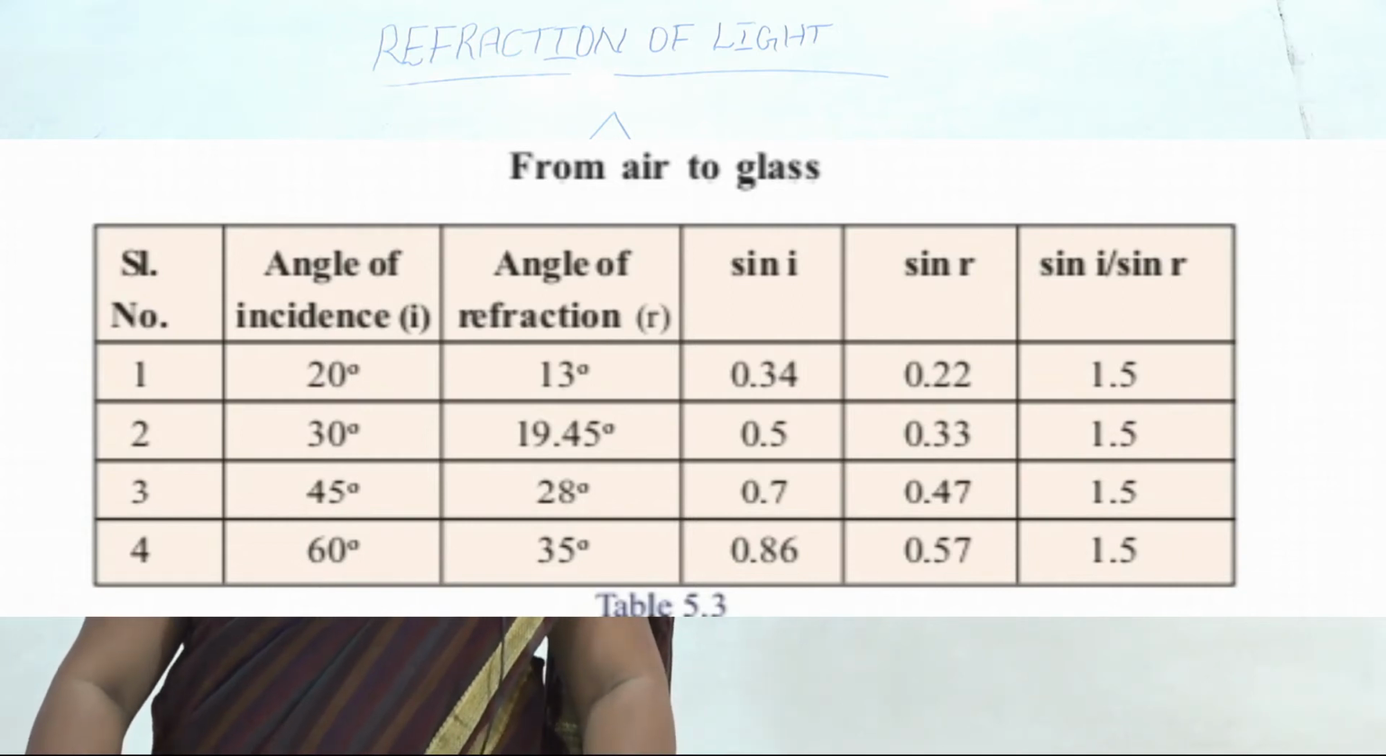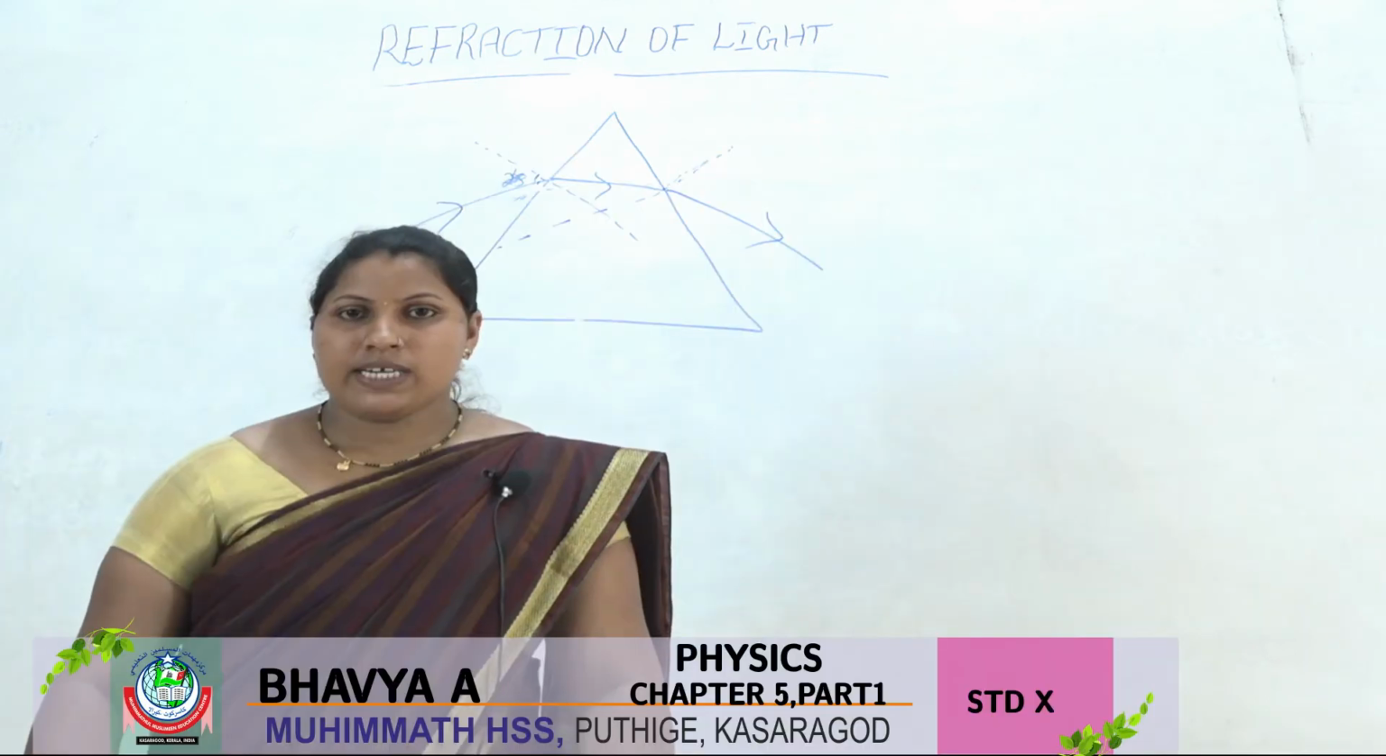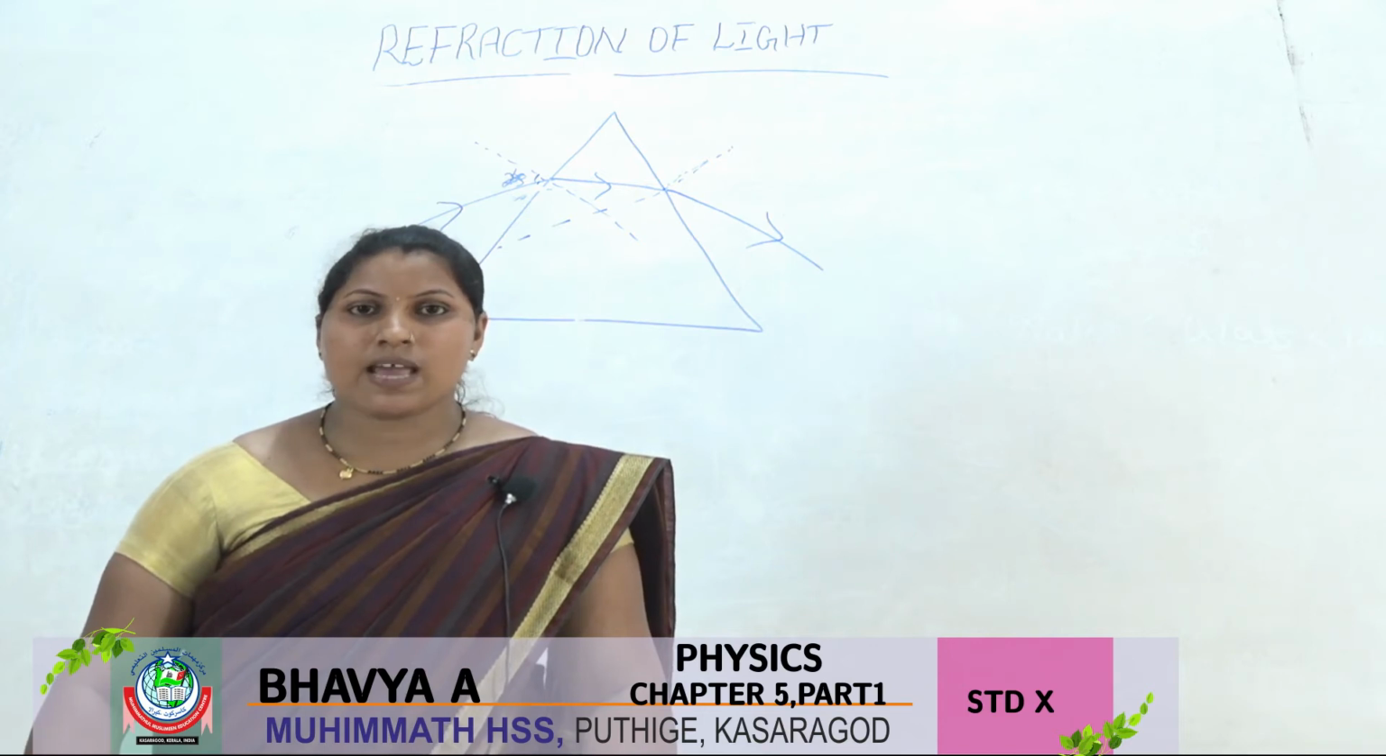See in that column, the sin i value and the sin r value are taken. Then the ratio of the sine of the angle of incidence and the sine of the angle of refraction, that ratio we got there is 1.5. It is a constant value, it does not change. It is a constant here.